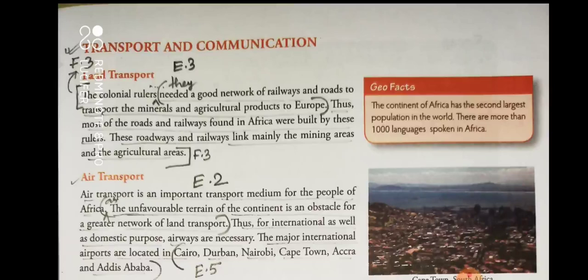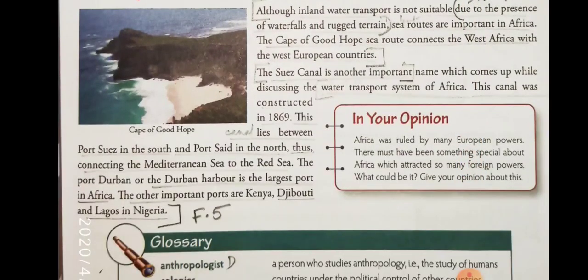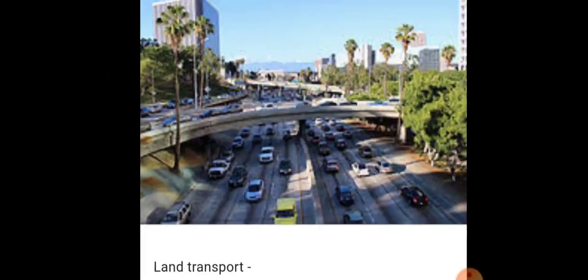Land transport. The colonial rulers, or the European rulers, needed a great network of railways and roadways to transport the minerals and agricultural products to Europe. Thus, most of the roads and railways found in Africa were built by these rulers. These roadways and railways link mainly the mining areas and the agricultural areas. Now, the next is air transport. This is land transport.